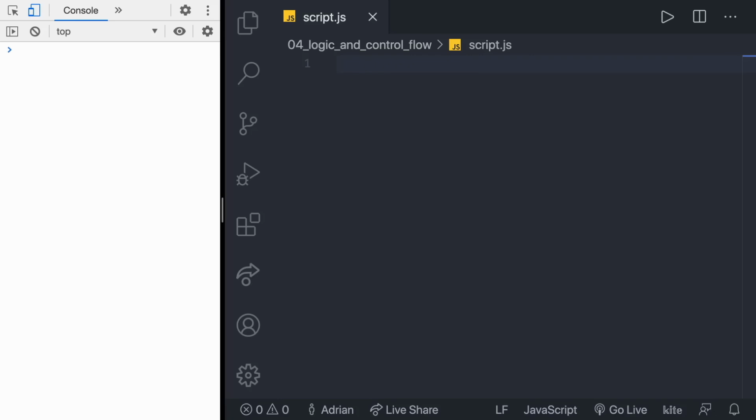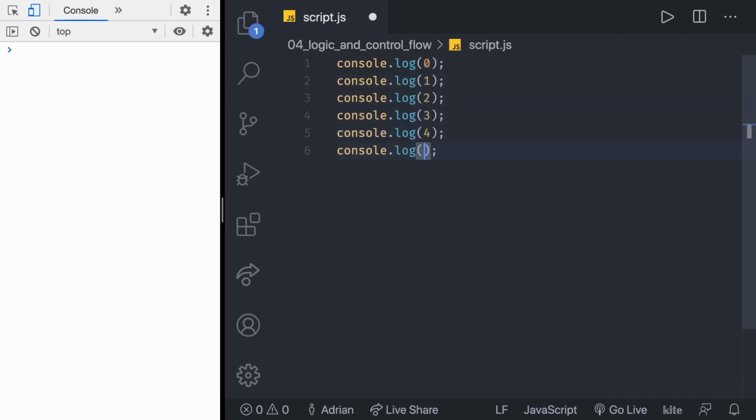Congrats. Sometimes we want to repeat a specific action a certain number of times. For example, let's imagine we want to display numbers from 0 to 9 in the console. You might be thinking of doing something like this. console.log, and then in there we console log 0. Then we copy it, and then we console log 1, and we keep moving forwards with new lines of code to console log numbers 5, 6, 7, 8, and finally 9.